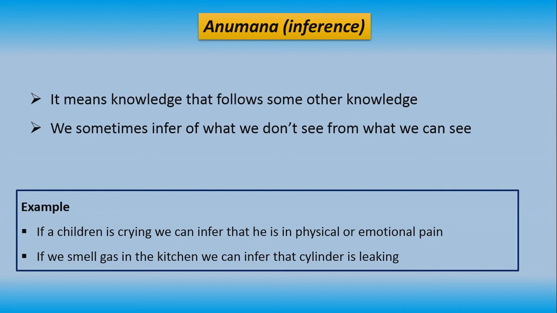Here we don't know that the cylinder is leaking, and we cannot see it directly with our eyes, but we smell some gas in the kitchen. We already know that if something smells like this, there is a leakage in the cylinder. So by means of this, we infer that the cylinder is leaking. In this way, we get the knowledge.